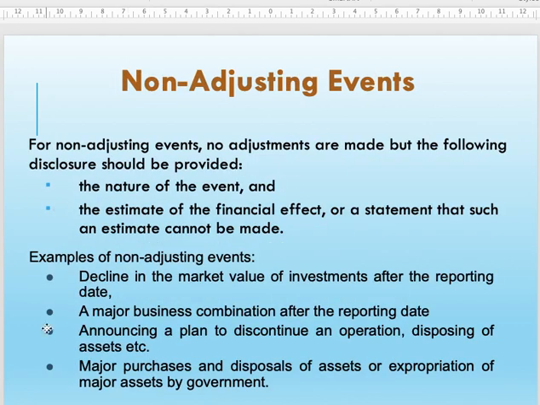Okay, so what about non-adjusting events? This is where you don't have to adjust your financial statement, but you merely show it in the notes to the account. So what do you disclose? It should be the nature of the event, the estimation of the financial effect, or a statement that such an estimate cannot be made. Okay, if you can't identify the amount that you have to state in your notes to the account. So these are the examples of the non-adjusting event.